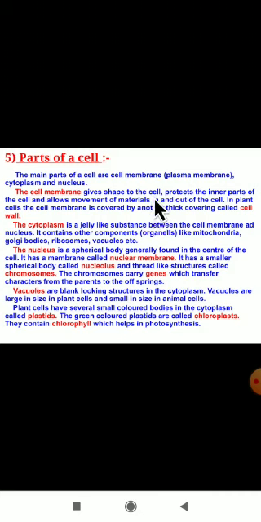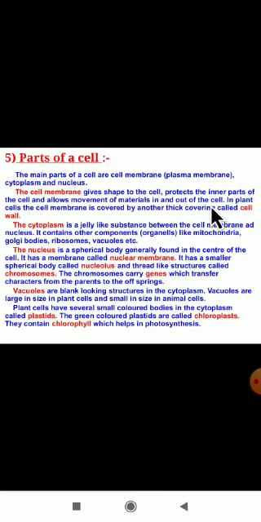Then what is the function of a cell membrane? It gives shape to the cell, protects the inner parts of a cell, and allows the movement of materials in and out of the cell. In a plant cell, the cell membrane is covered with another thick covering called a cell wall. Again, there are two types of cells: one is a plant cell and one is an animal cell, which you will study in higher classes.